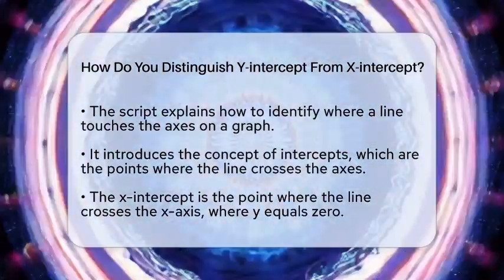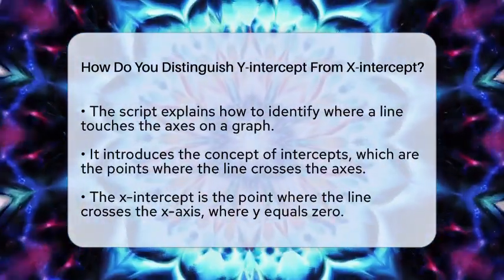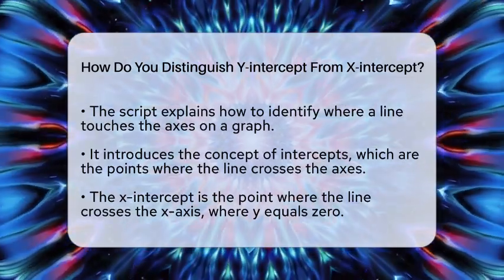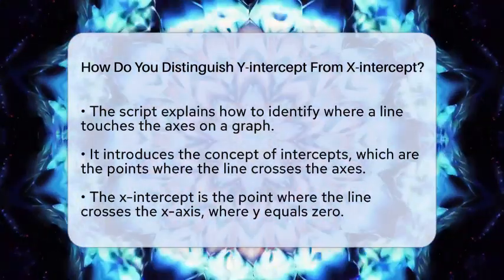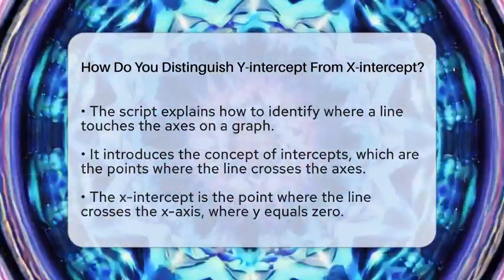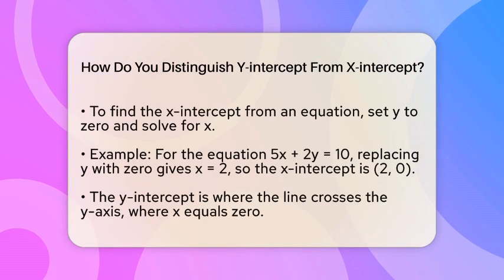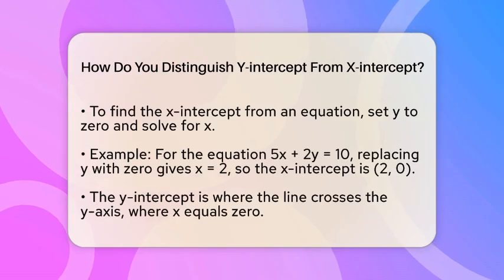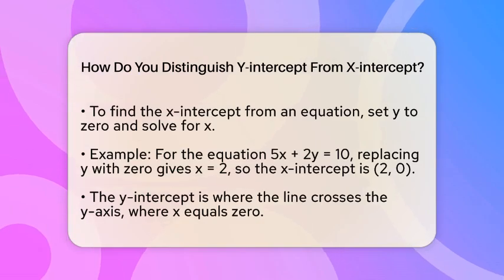The x-intercept is the point where the line crosses the horizontal axis, which is called the x-axis. At this point, the value of y is always 0 because the line touches the x-axis at that spot. When you see a point like (x, 0), that is your x-intercept. To find it from an equation, you set y equal to 0 and solve for x.